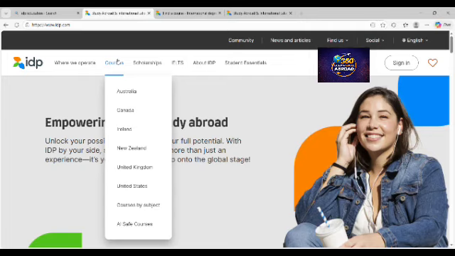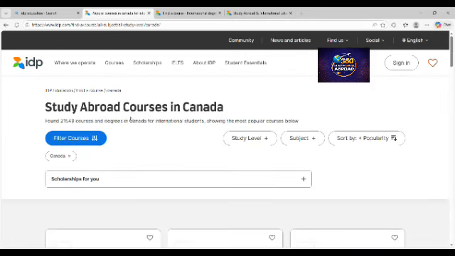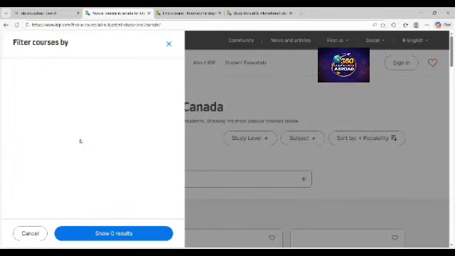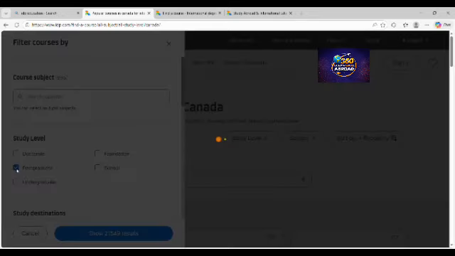So today, maybe my country of interest is to go and study in Canada. So I'll go to courses and click on Canada. When I click on Canada, I come to filter courses. When you click on filter courses, it gives you the breakdown. If you want to do postgraduate, which includes your master's, then you can click on postgraduate. But if your interest is to do undergraduate, then you can choose the option for undergraduate.